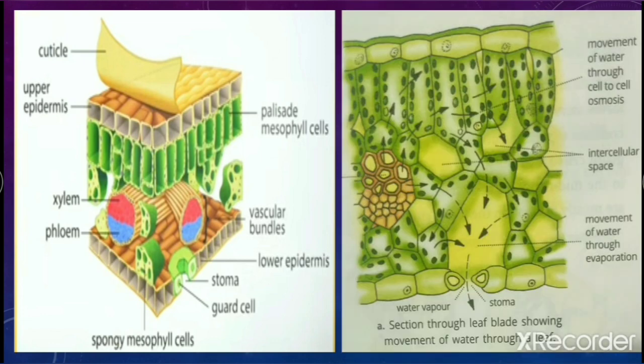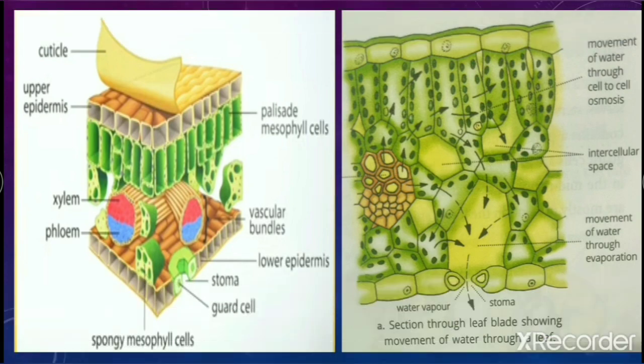And this is the same diagram given in your book. And here also you can easily understand, this is xylem and phloem. So once from the roots the water comes into the xylem of leaves, from here it will get distributed to all the cells, और उसके बाद में धीरे धीरे ये diffusion के through और osmosis के through धीरे धीरे that water will come out, and through evaporation it will be released in the form of water vapor through those stomata.